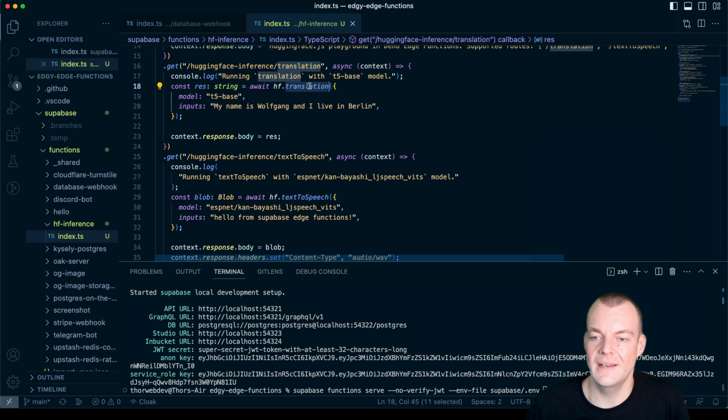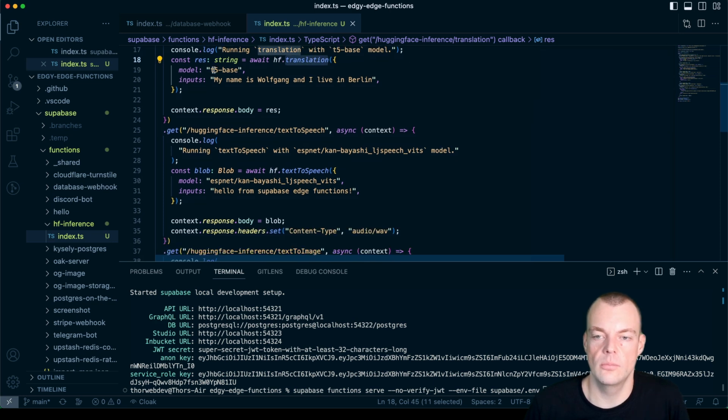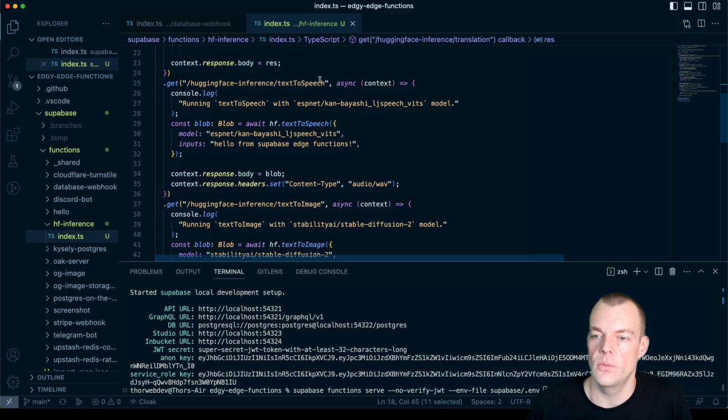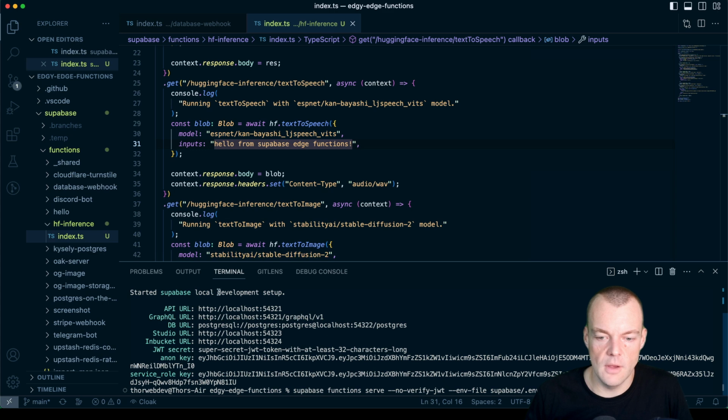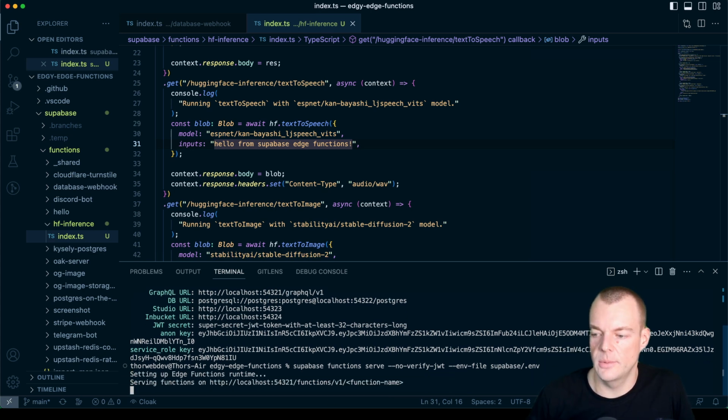We can do translations with this open source model T5 base. We can do text to speech. I really love this one. Using this model here, we can then provide the input "Hello from Supabase Edge Functions." And now let's actually start this up. I have my Supabase server running locally, and then I can say supabase functions serve, no verify JWT, and our environment variables.